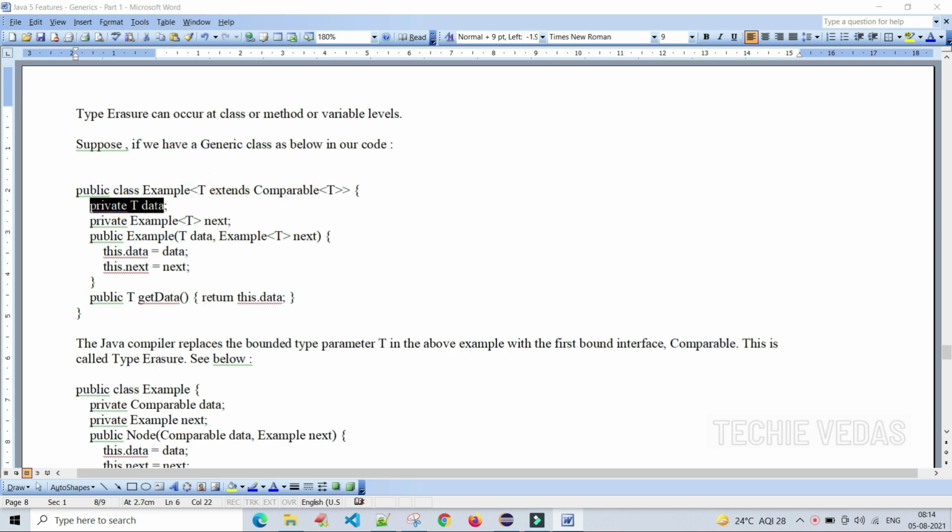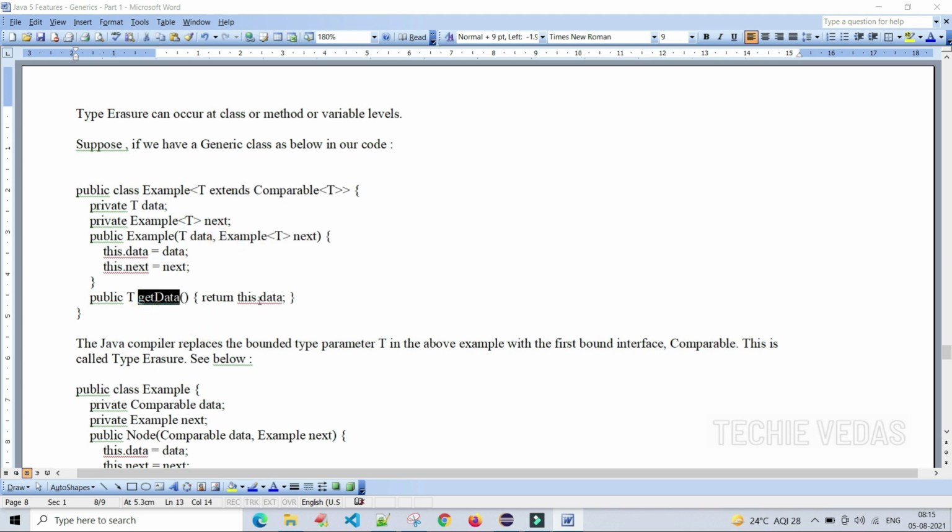Let's see, we have created the private T data, and the constructor. Public Example is nothing but the public constructor. We are passing T data, comma, Example<T> next. T data is the private parameter we are passing, and also in the place of Comparable we are passing that Example<T>, nothing but we are passing this thing here.